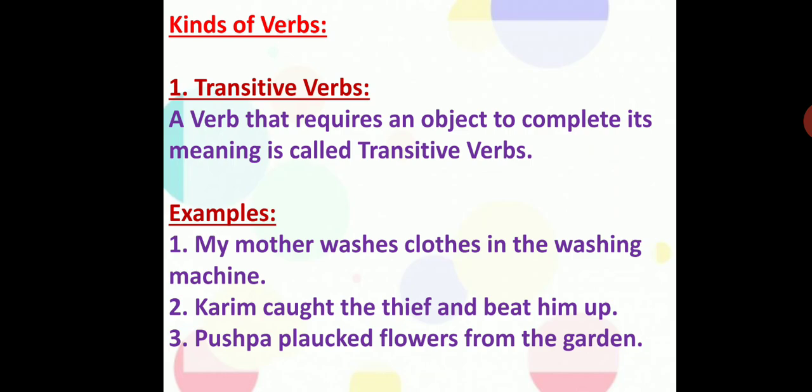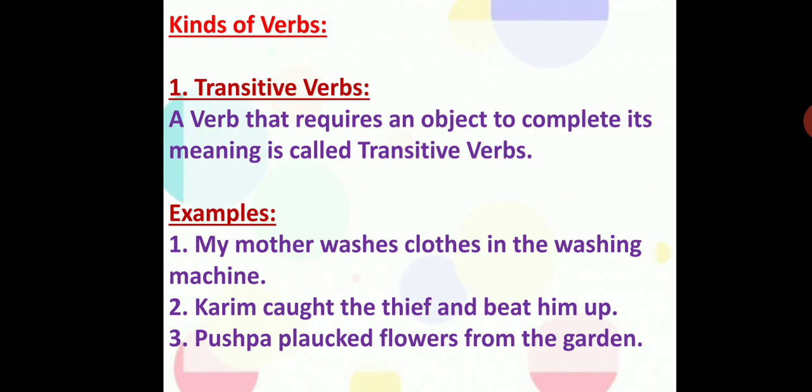Examples: my mother washes. The word washes here is a verb that requires a particular object. What does she wash? She washes the clothes, right? So my mother washes clothes in the washing machine. In the washing machine is the part of the predicate. Let us not concentrate on that, but washes what? Washes clothes. The particular object is given there, and hence such verbs like washes require an object to complete the meaning of the sentence.